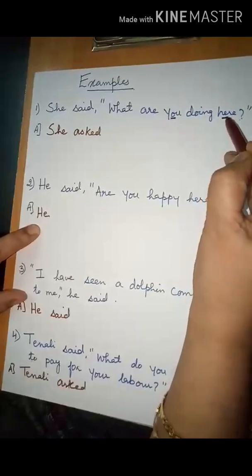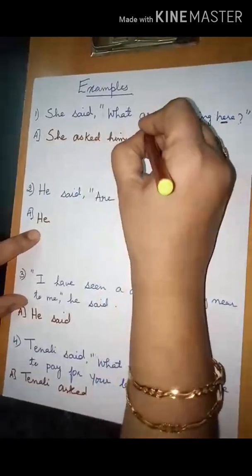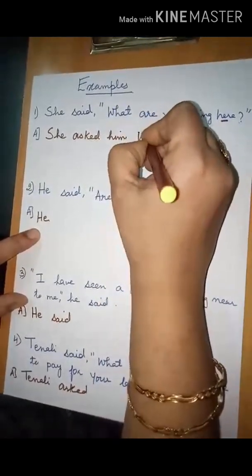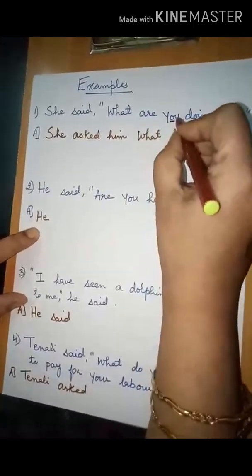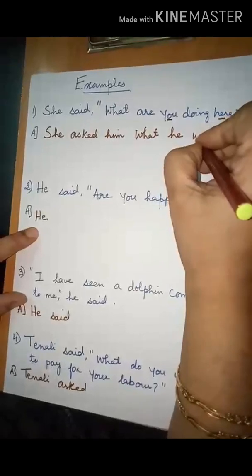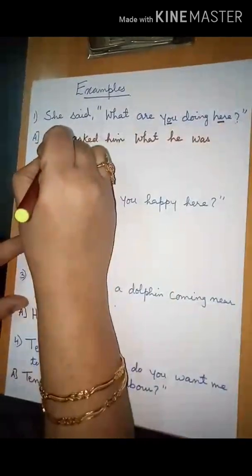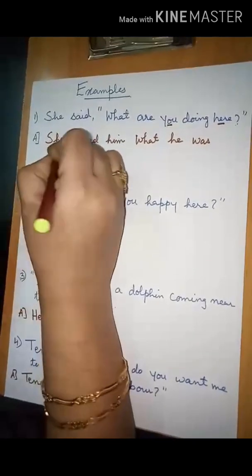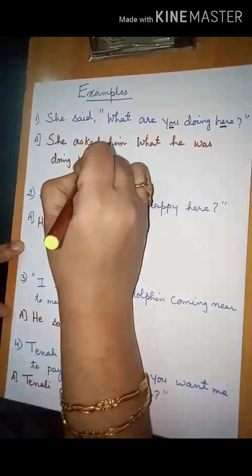So we will write, she asked him what, instead of you you will be writing he, what he was, a change of tense, was doing there. Here will become there.